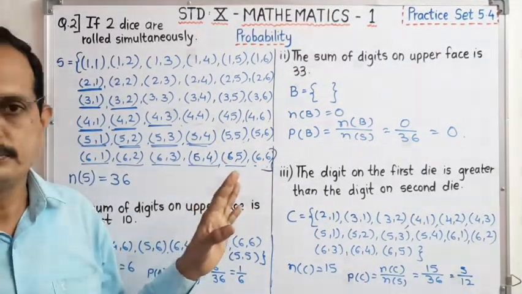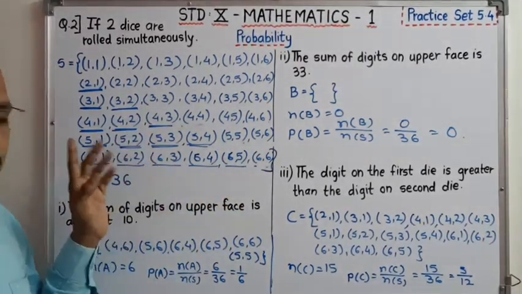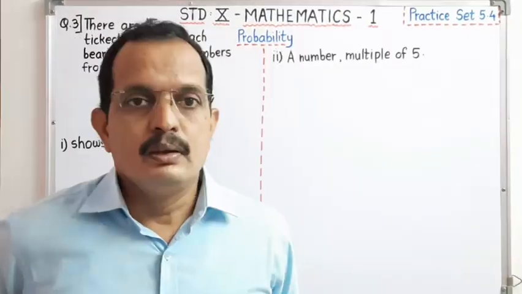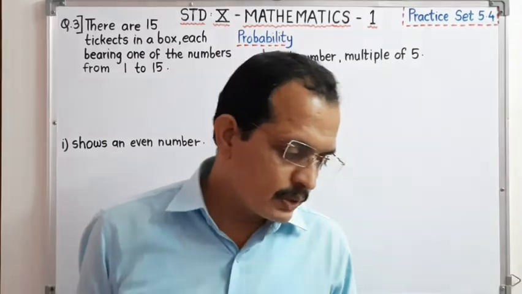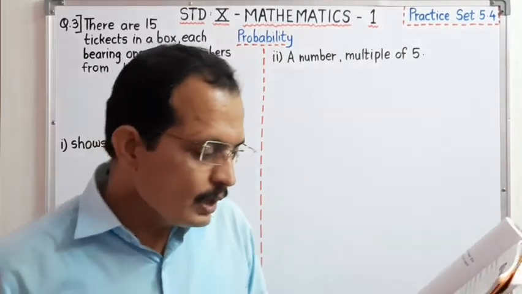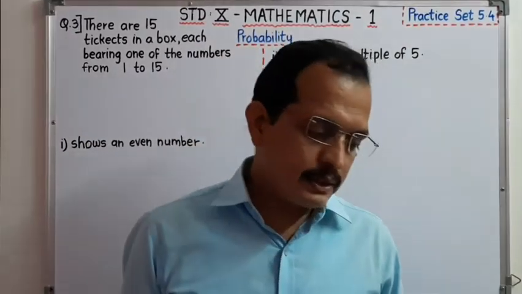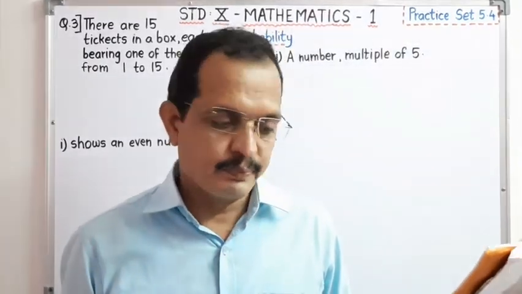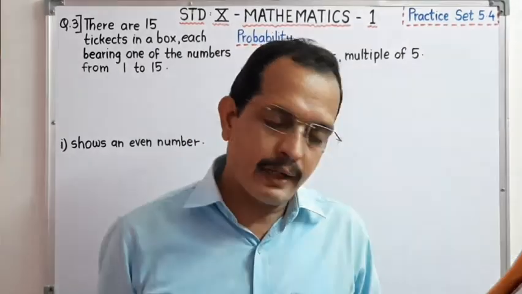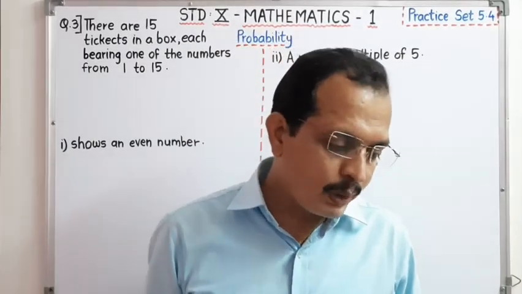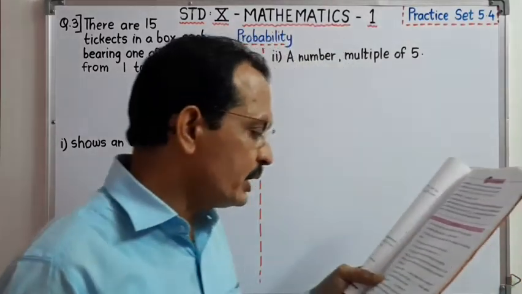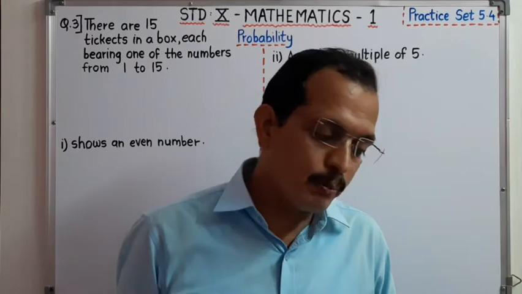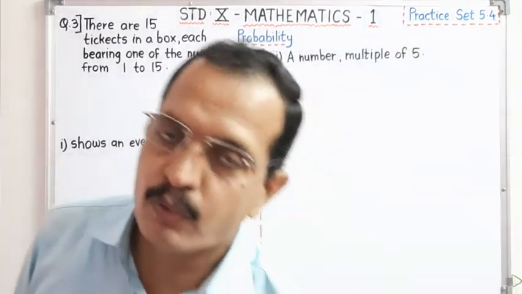Most important thing is to write the sample space. Now, we have to start with the third question. Dear students, see the question number third one. There are 15 tickets in a box, each bearing one of the numbers from 1 to 15. One ticket is drawn at random from the box. Find the probability of the event that the ticket drawn shows an even number, and second shows a number which is a multiple of 5.